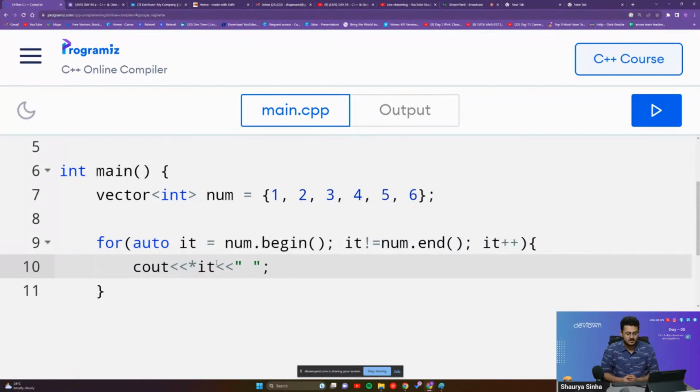Okay. Are you guys able to understand this, guys? Please let me know.